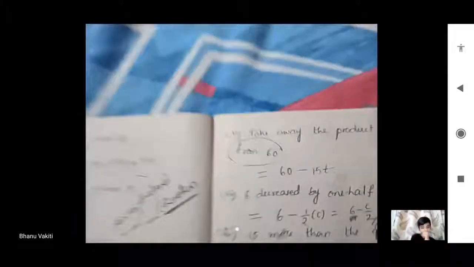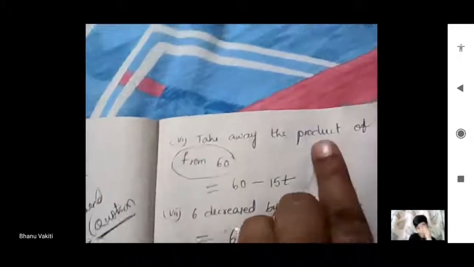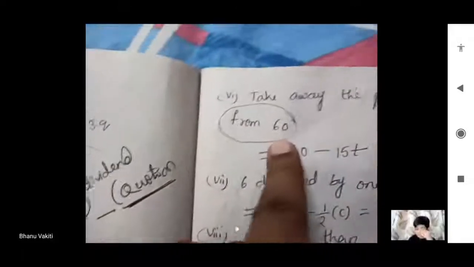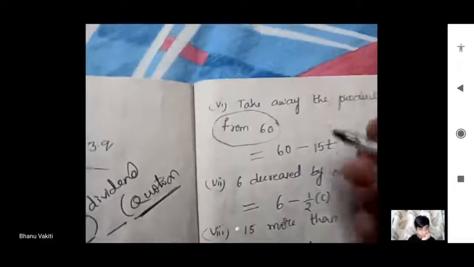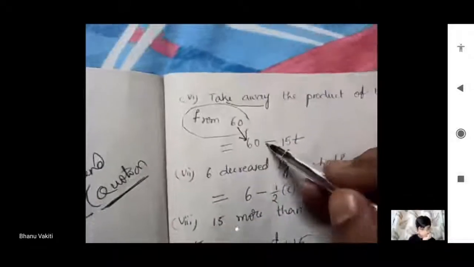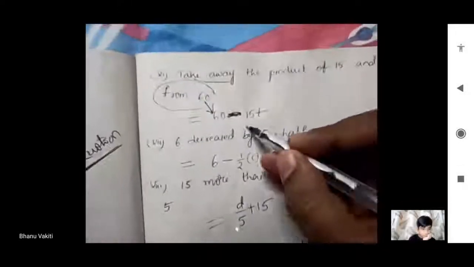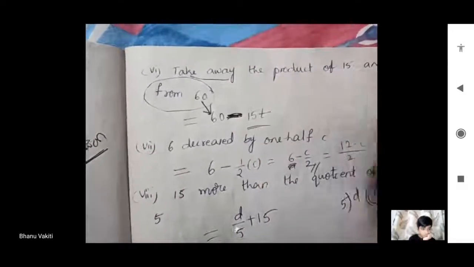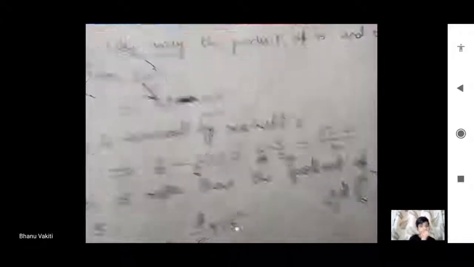The next one is the sixth one: take away the product of 15 and t from 60. From 60 means 60 is the bigger value here. So the first preference, 60 we have to write. Take away means minus. Take away means minus. The product of 15 and t we have to subtract: 60 minus 15 into t. Take away the product, 15 into t, we have to take away from 60.